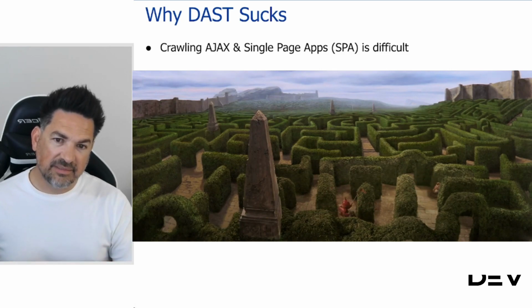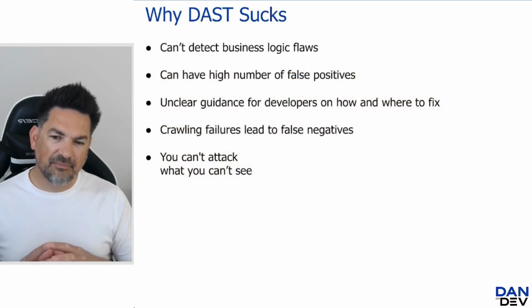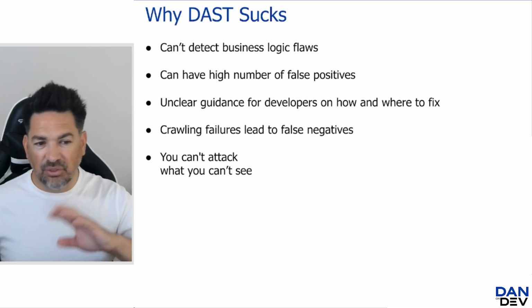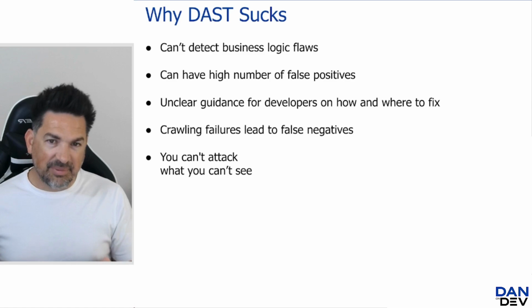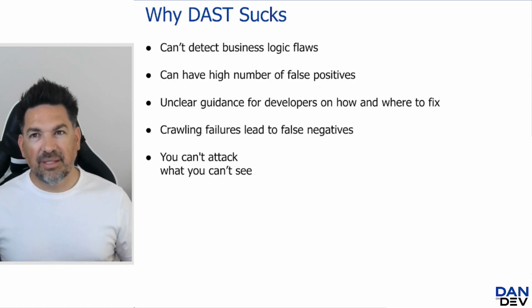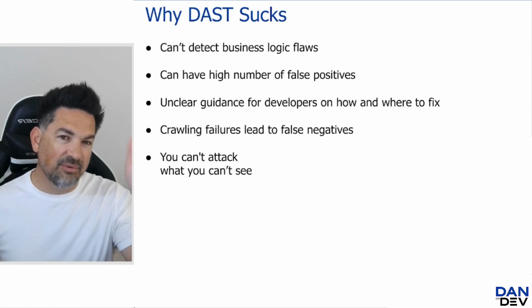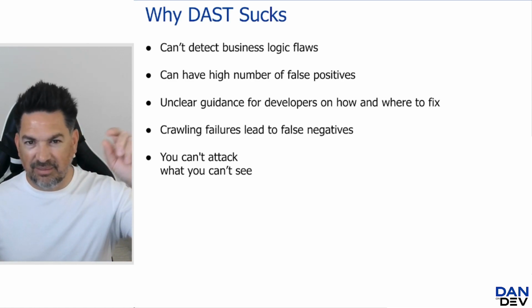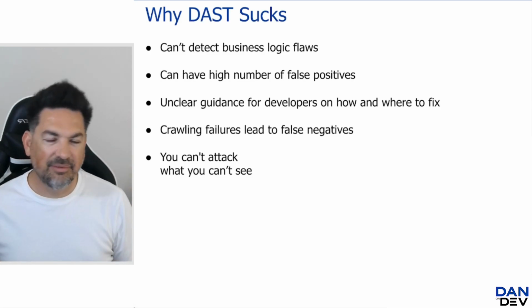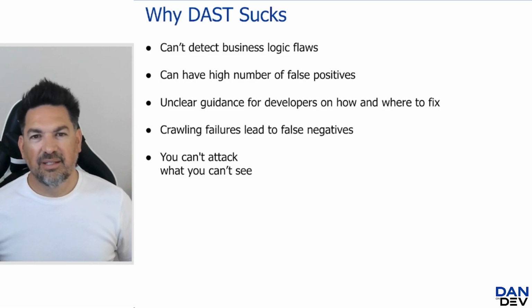The other thing is that DAST scanners have no ability to detect business logic flaws. Let's say it says my account, my profile. And there's a profile on the URL and it's got ID equals, whatever, some number, right?